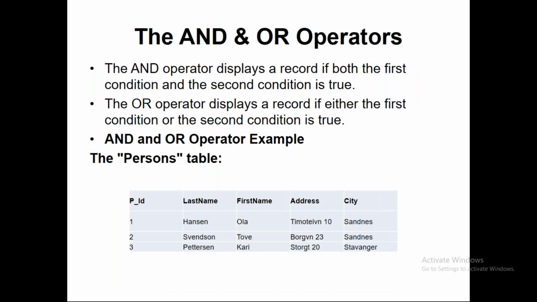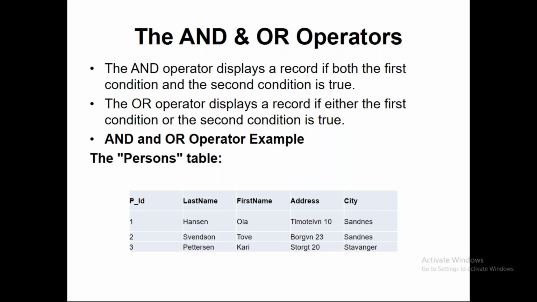There are logical operators. We can categorize them into the AND operator and the OR operator. The AND operator displays a record if both the first condition and the second condition are true. So that means that in a query, there can be multiple conditions. Conditions are nothing but where conditions. There can be multiple things which we need to compare and get the data. So those conditions can be clubbed with the AND operator or the OR operator.